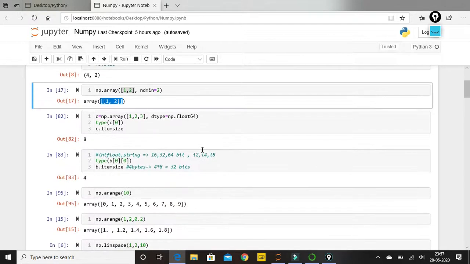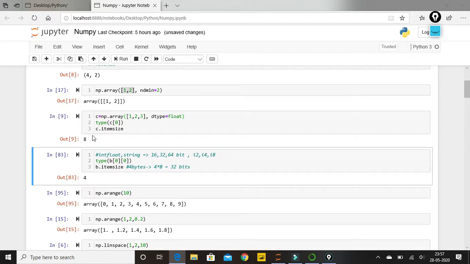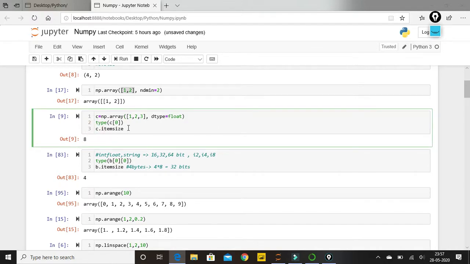Similarly, there is one more argument inside np.array, called dtype, meaning data type. We can give our own data type that we want. Let me just delete this and put float. Let me execute this.